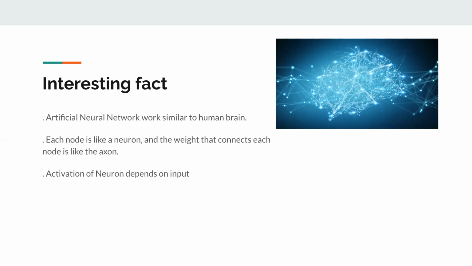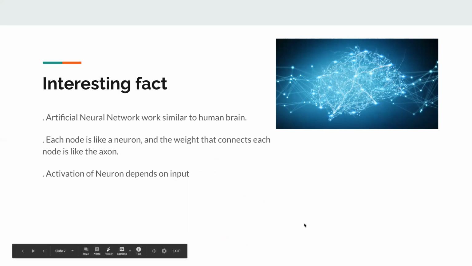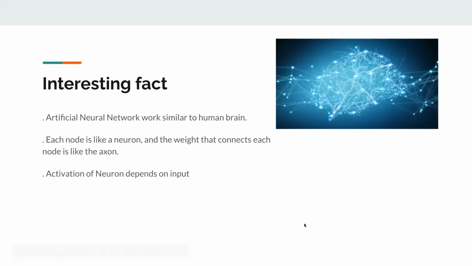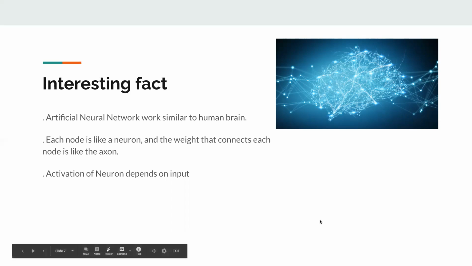Artificial neural network models were inspired by the communication nodes in biological systems. Artificial neural networks work similar to the human brain. Each node is like a neuron in our brain. We have weights connecting the nodes in an artificial neural network, and we have axons to connect neurons in our brain. And human brain neurons activate based on the input, which is the same as how a node gets activated in an artificial neural network. Pretty cool, huh?